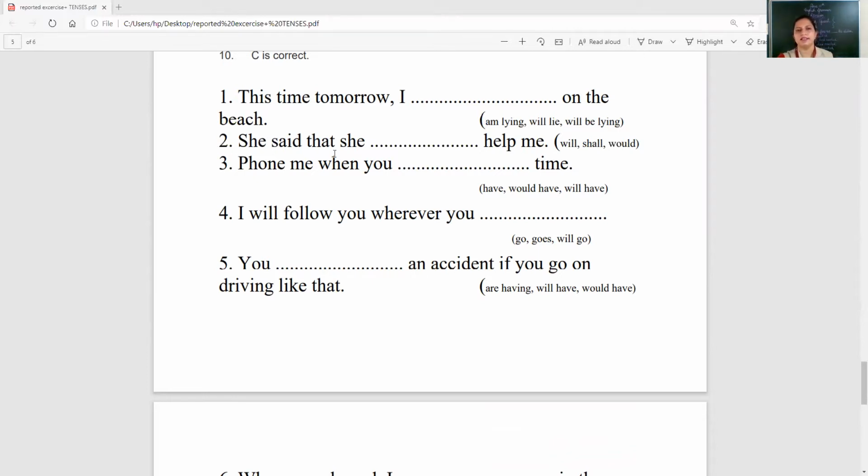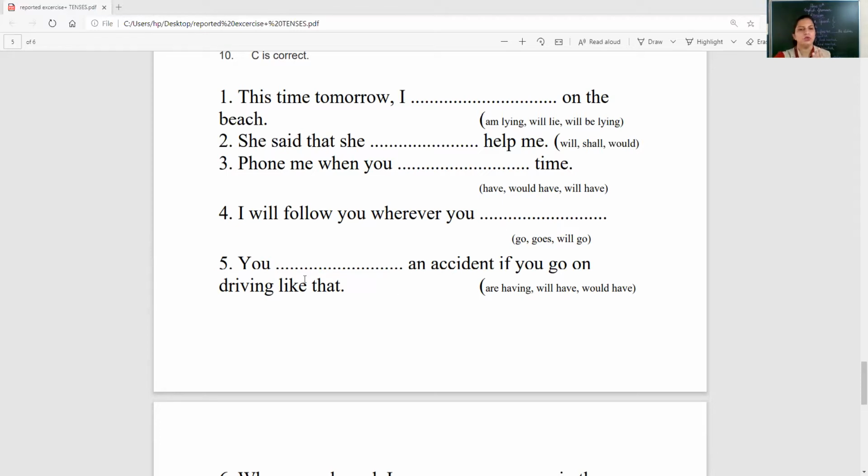Second, she said that she dash help me. Will, shall, would. Phone me when you dash time. Have, would have, will have. Do it in your copies just now. Do them. Okay. I will follow you wherever you dash. Go, goes, will go. Keep writing the correct answers fast.